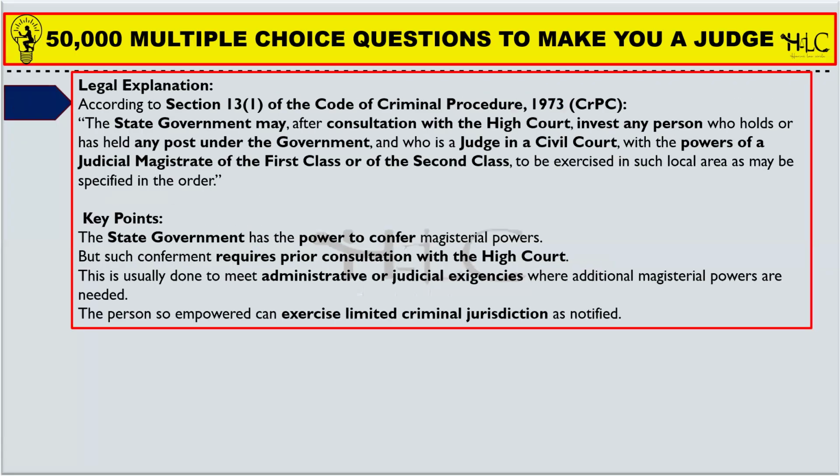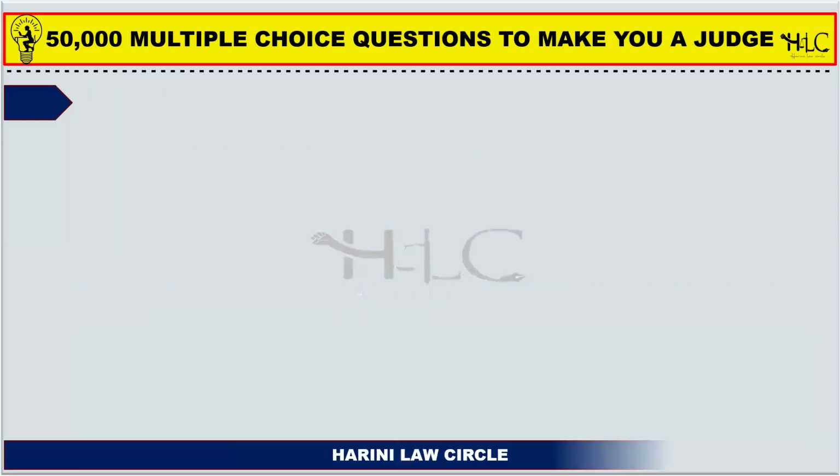So section 13 subsection 1 of the Code of Criminal Procedure states that the state government may, after consultation with the High Court, invest in any person who holds or has held any post under the government and who is a judge of a civil court with the powers of a judicial magistrate of the first class or of the second class to be exercised in such local area as may be specified in the order. So the key points are with respect to the same section.